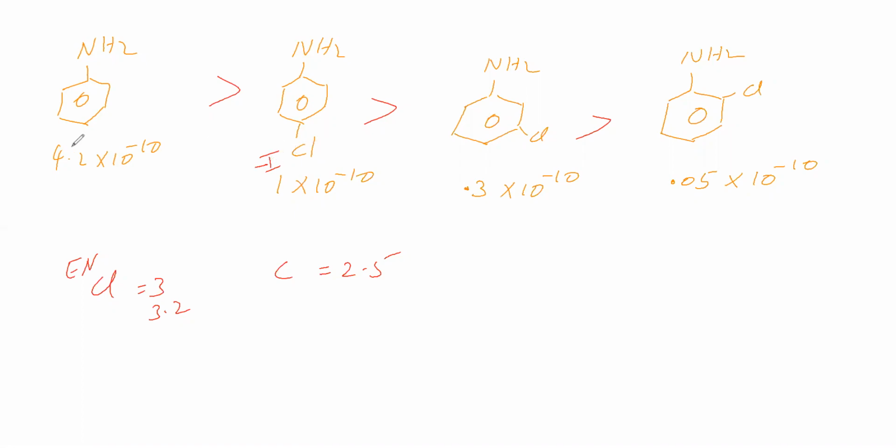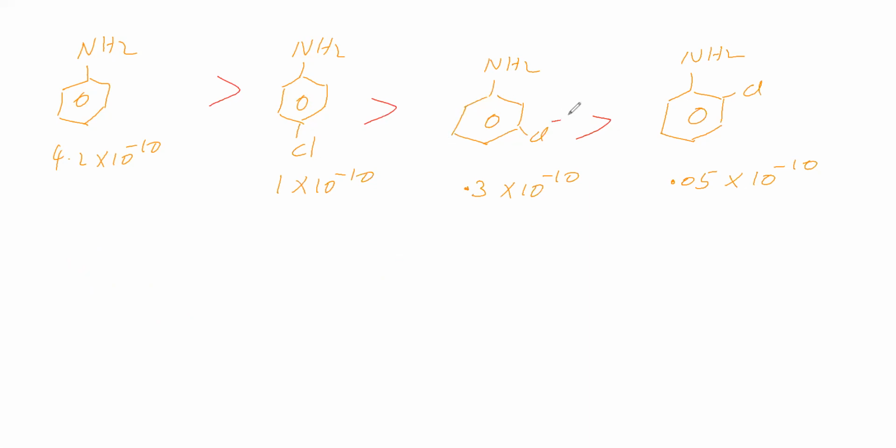Here minus I group is there, here no minus I group. Minus I group means electron withdrawing group. Electron withdrawing group is there means lone pair density on nitrogen becomes low. So basic strength is less here, basic strength is more here. So using minus I effect, we explained basic strength of aniline and parachloroaniline. Next we will take parachloroaniline and metachloroaniline.